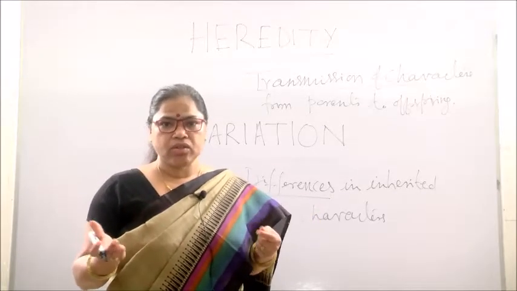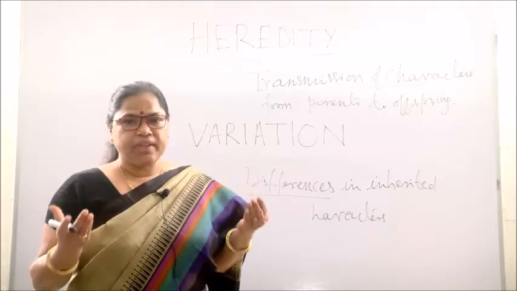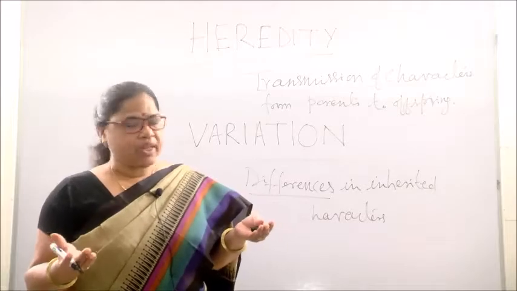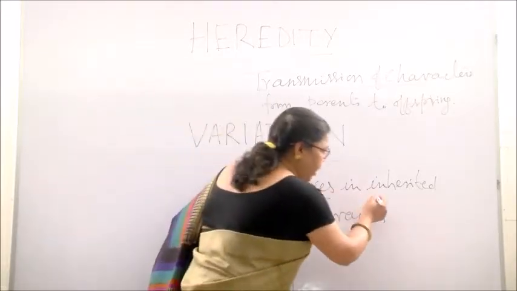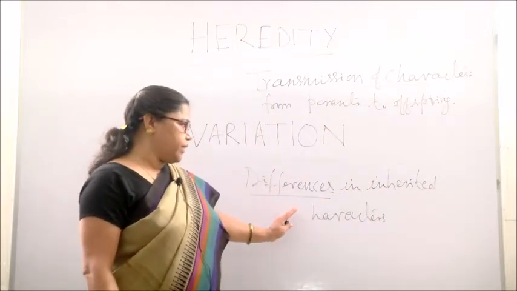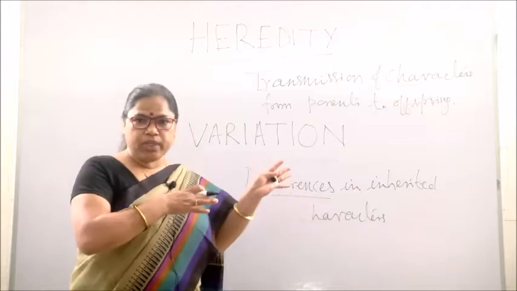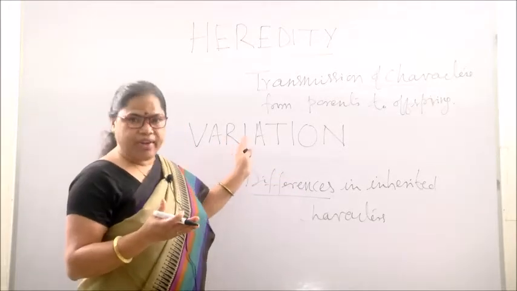In many characters, you and your brothers and sisters have differences between them. So these differences in inherited characters between parents and offspring are known as variation.